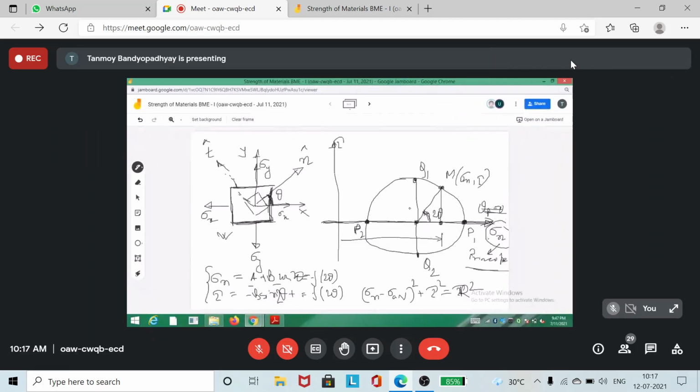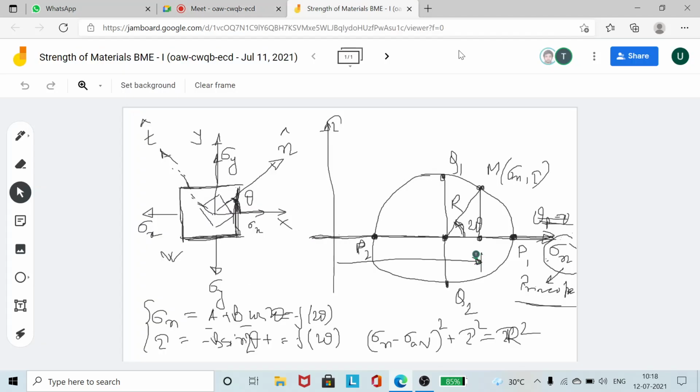So sigma average plus r cos, when there exists a shearing stress tau in the material. That's a different case we'll be discussing today. I am just discussing the case where tau xy is absent. That's a different case that we'll be taking up today. Okay, up to this clear?